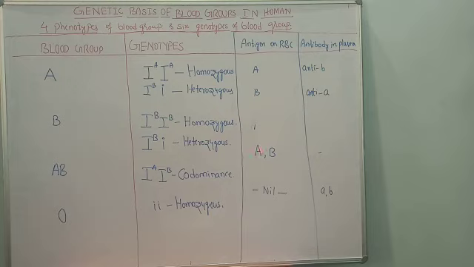And there is one more thing here, one exercise, where we will work out problems related to this blood group. Sometimes in the examination, the questions will ask you to identify the blood group of children by using the following blood groups of parents. Suppose a father has A blood group and the mother has B blood group. If a cross occurs between these two, what are the possible types of genotypes present in the children? So the possible genotypes we have to work out here. There are different options.